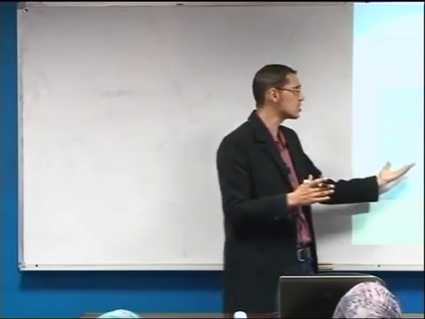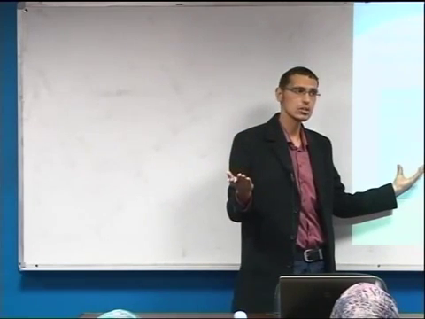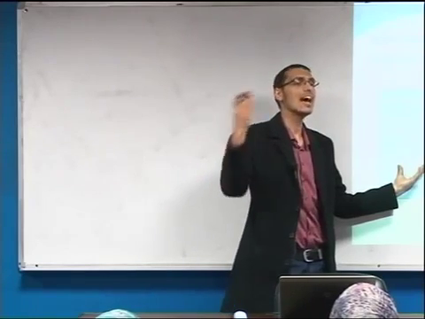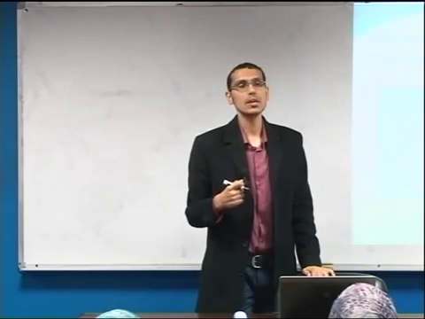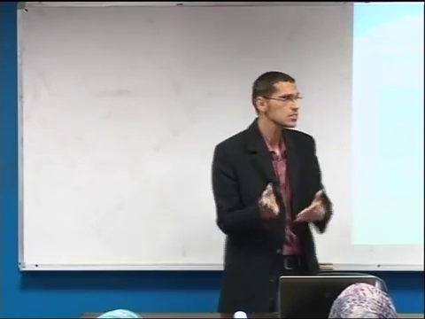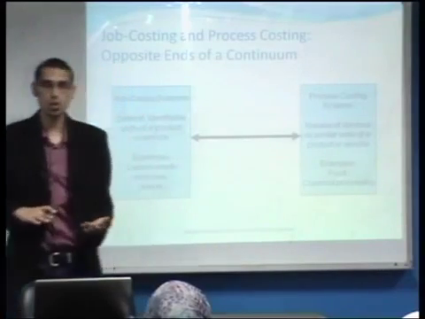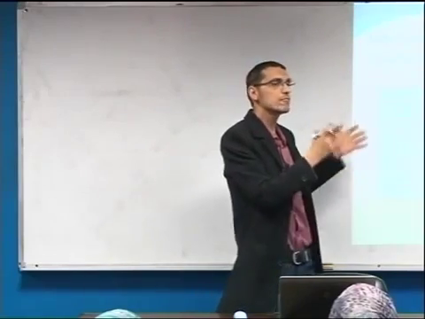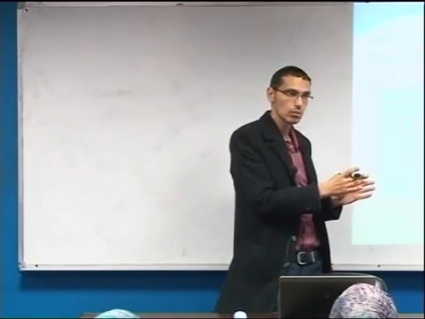Of course, in job costing, we took how to calculate the cost of the finished goods at the end of a specific period, and we also took how to calculate the cost of the work in process at the end of a specific period. Now let us take the other end of the continuum, which is process costing. Any questions? Of course, all this information was taken in detail in Cost Accounting 1.